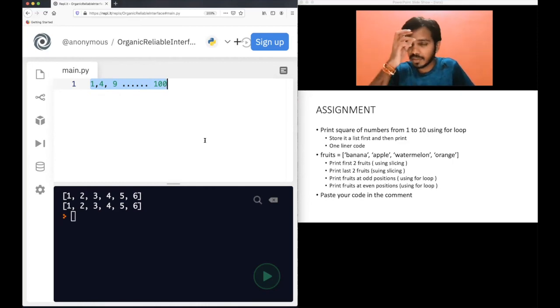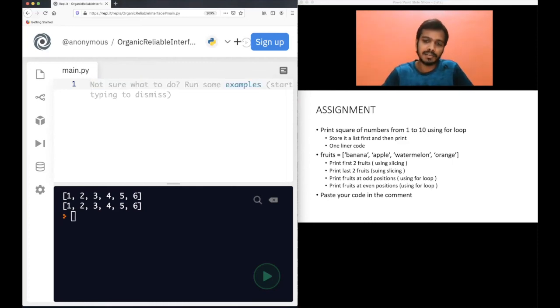If you want to do this same thing in 4 different ways, write the code, it's okay. You're learning, so you can try 4, 5, 6 different ways. If all of them are working, it's fine. But do use the concepts, slicing and for loop and everything, in this to learn.